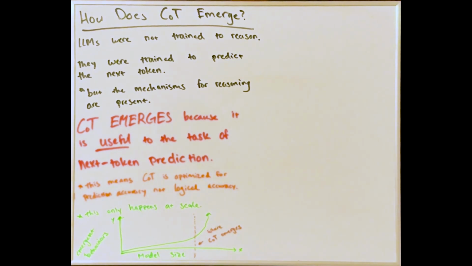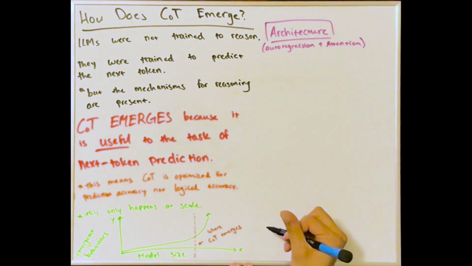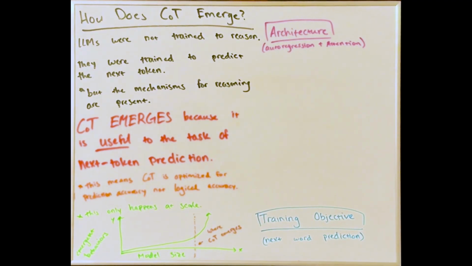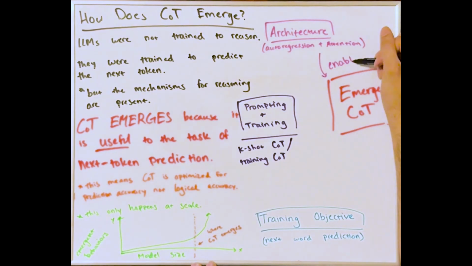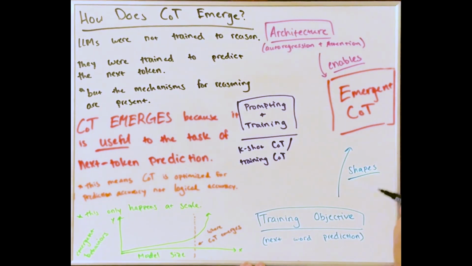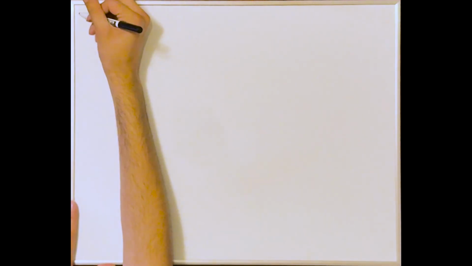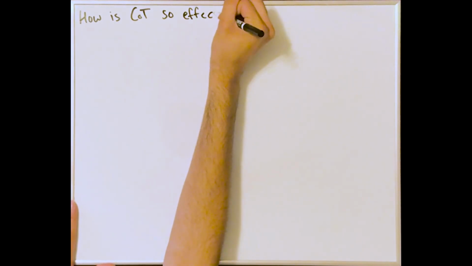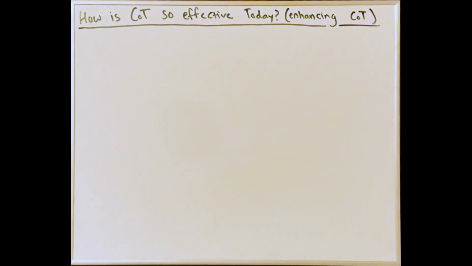So we saw that there are three main things related to the emergence of chain of thought in LLMs. The architecture, namely autoregression and attention, the training objective, which is next token prediction, and prompting and training. Chain of thought is enabled by the architecture, shaped by the training objective, and elicited with prompting. So far, we've only seen eliciting chain of thought with chain of thought prompting at the beginning of this video. But when you go and talk to ChatGPT today, you'll find it always does this, because these companies use clever techniques to enhance chain of thought.